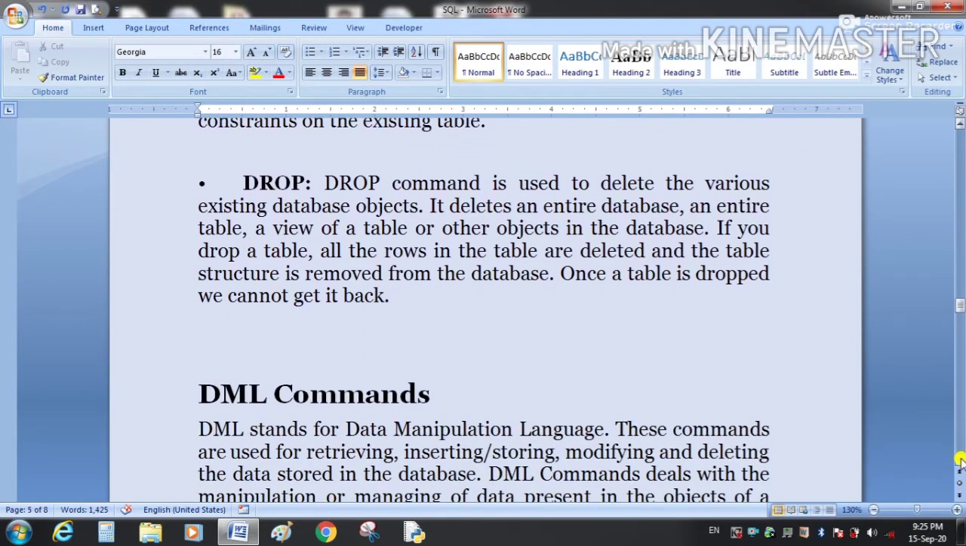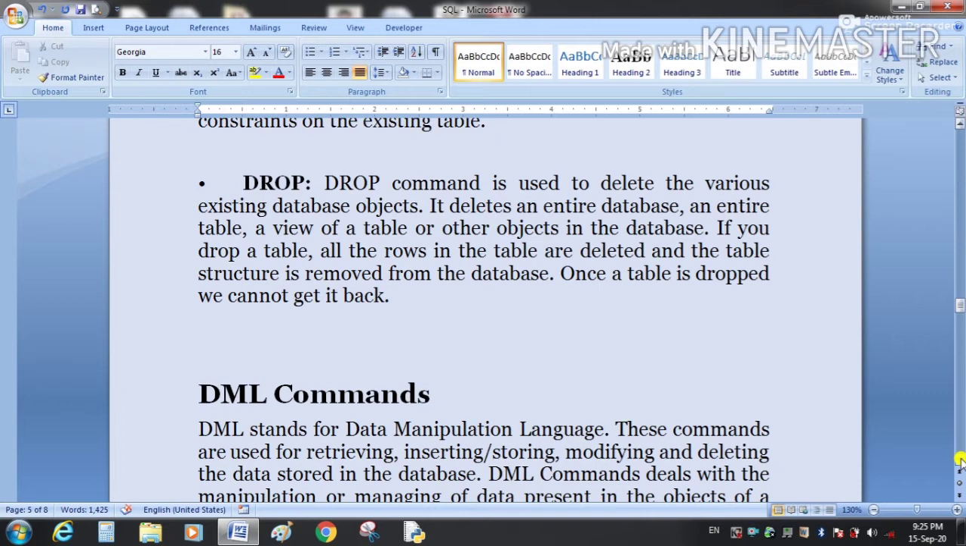Drop command is used to delete the various existing database objects. We can delete the entire database, an entire table, a view of the table, or the other objects in the database. Once the table is dropped, we cannot get that back.